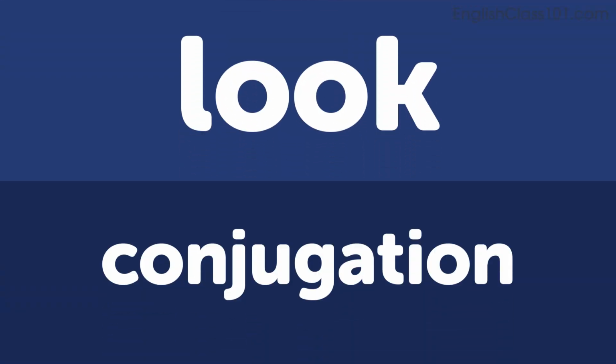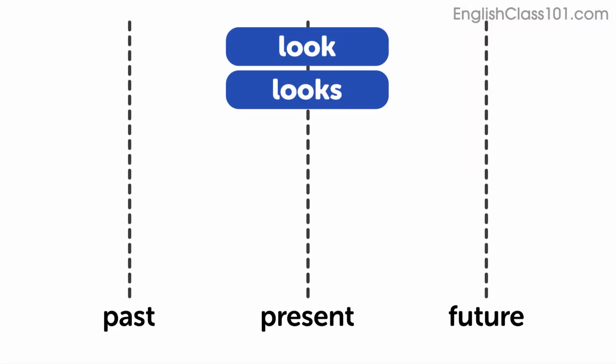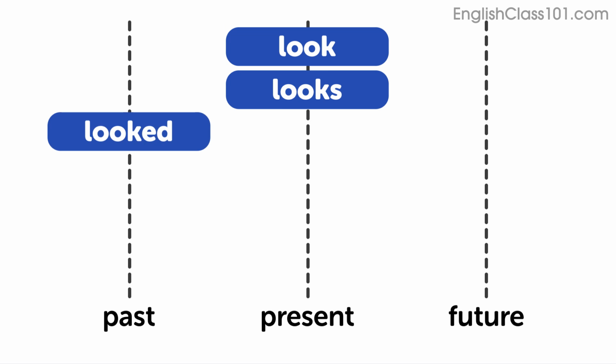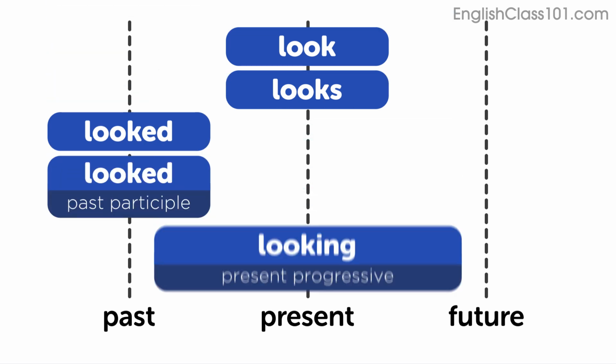Conjugations! Let's check out the conjugations of this verb. Present tense, look or looks. Past tense, looked. Past participle, looked. Progressive or continuous tense, looking.